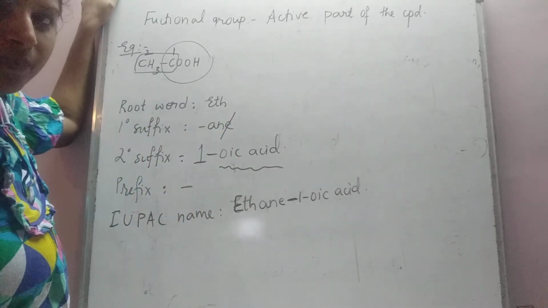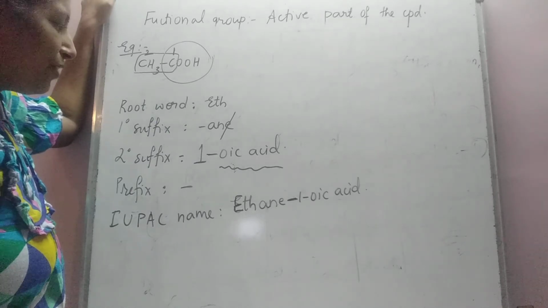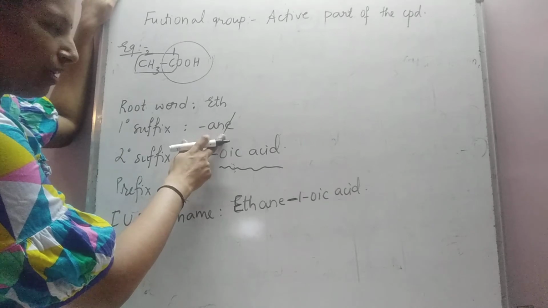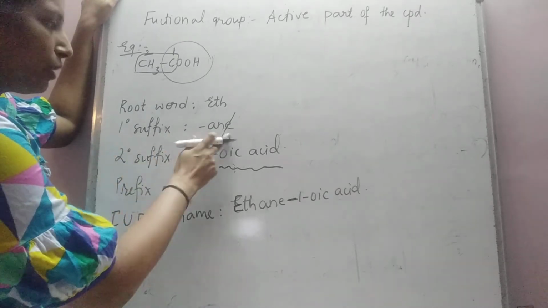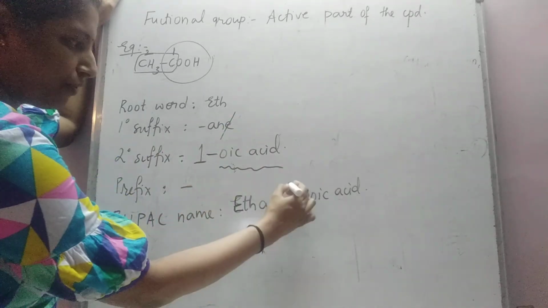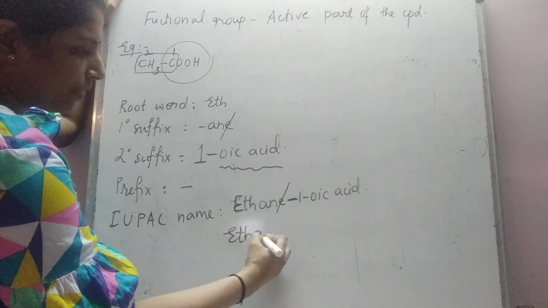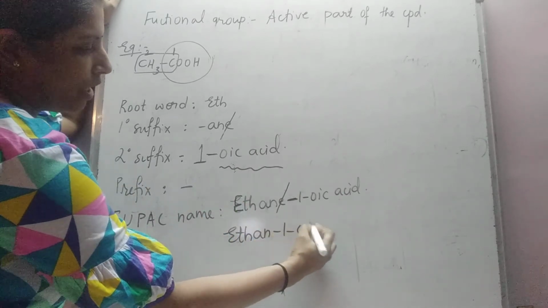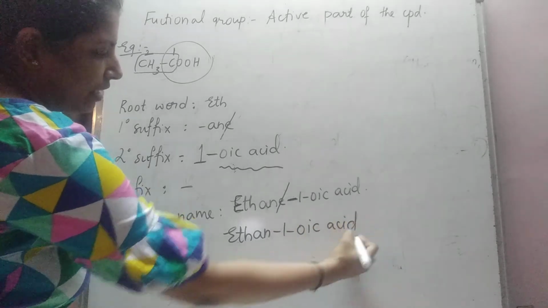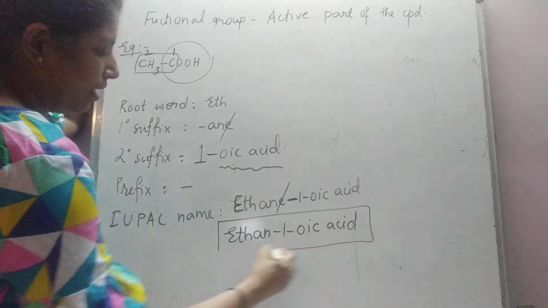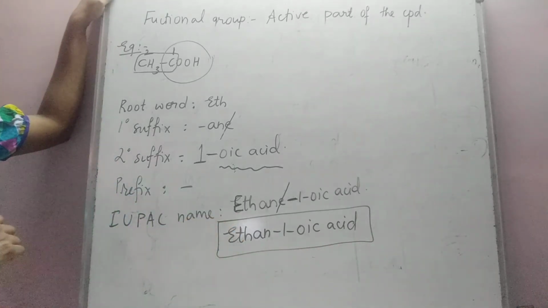I repeat, when the secondary suffix starts with a vowel, the last letter E of the primary suffix has to be dropped. So I cut this last letter from here and also from here. So the name will be ethan-1-oic acid, without this E. Okay, so this is your final name of the compound.